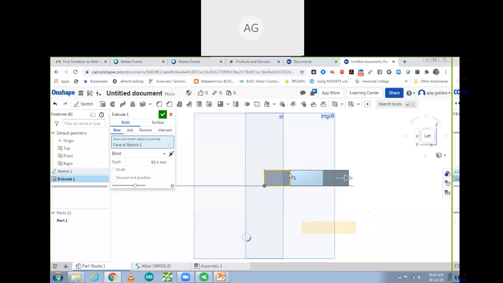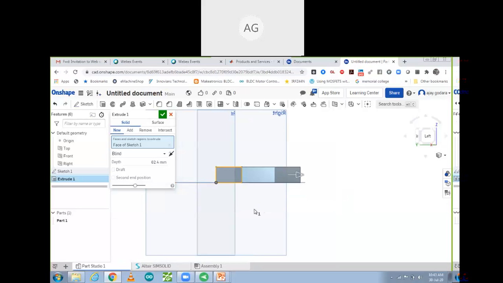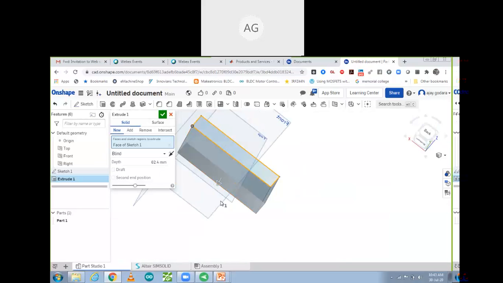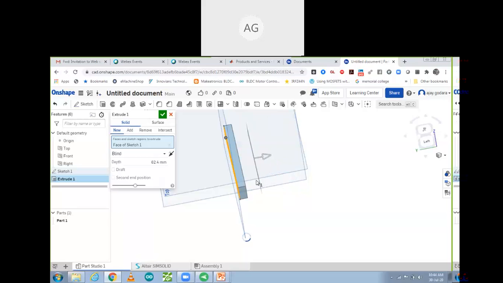Let it get complete. So this one is your part now. So what we did, we have extruded it. So I'm going to reduce the thickness a little bit. Yes, make it this much thickness. So this one is now my part over here. Yes. So in this part, I want to apply my stress and all that. So let me make it okay.